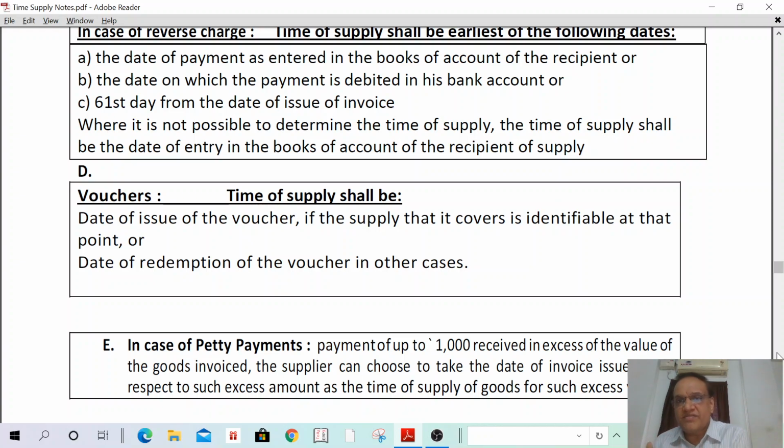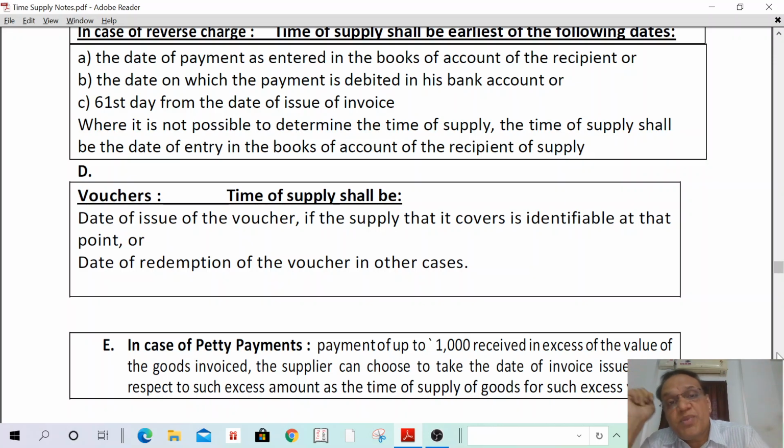It is a supply of services and it is a reverse charge. What is the time of supply? The time of supply shall be the date of payment as entered in the books of accounts of the recipient, date on which the payment has been debited in the recipient's books of account, or the 61st day from the date of invoice.